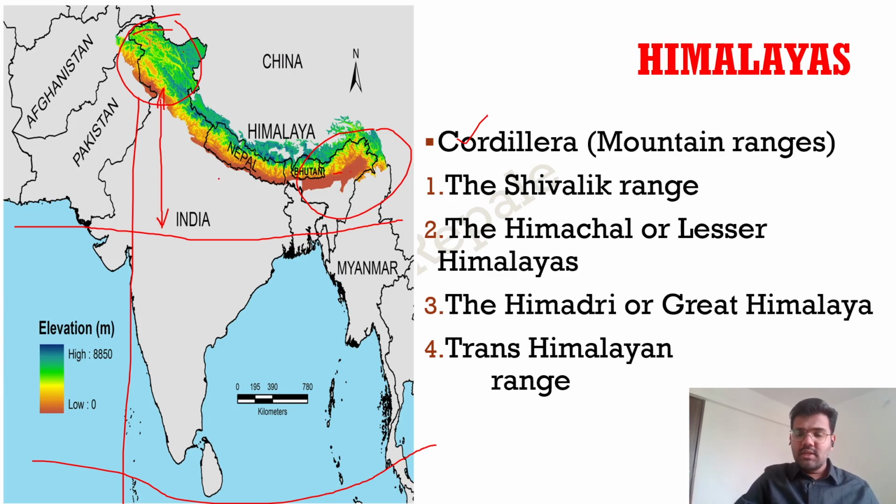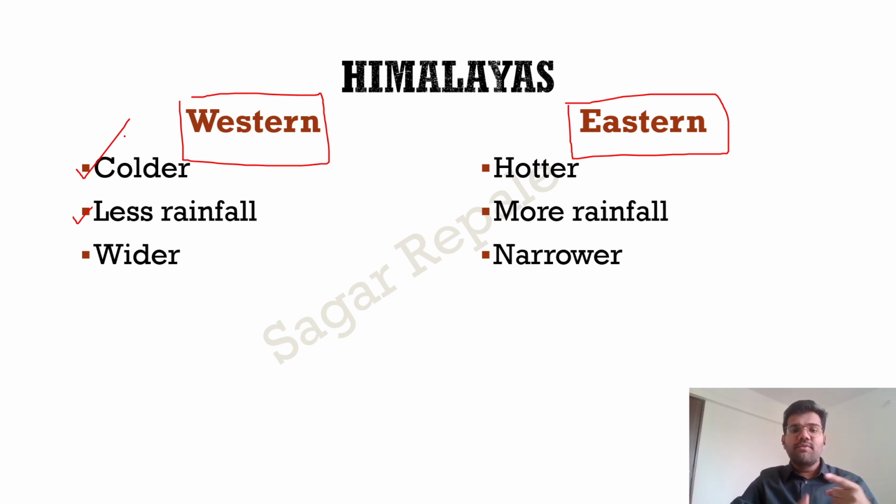So here we saw the Western Himalayas are colder. First reason, they are farther from equator, farther from Tropic of Cancer, so they receive less insolation. Second reason is they are having higher elevation compared to the Eastern Himalaya, and as we go up, the temperature reduces. So the temperature of Mumbai is more than the temperature of Mahabaleshwar. The temperature of, suppose, Simla is less than the temperature of Mahabaleshwar. So as you are going up, the temperature reduces. So here, Western Himalayas are colder. I hope the first point is clear. And comparatively, Eastern Himalayas are hotter.